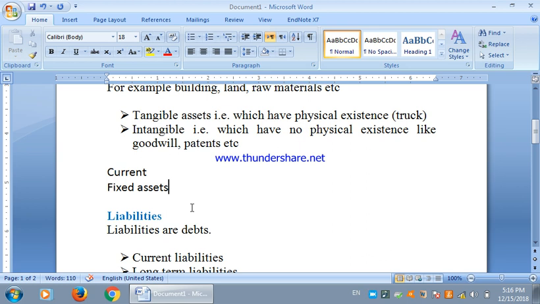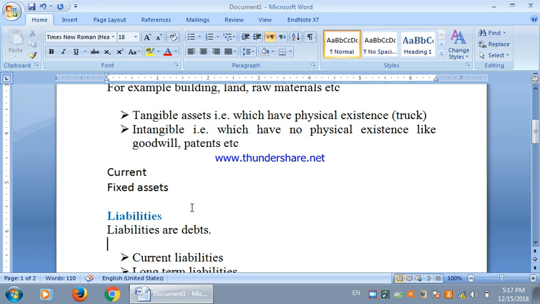For example, if we have raw materials, or some other sort of assets which can be easily converted into cash, they will be treated as current assets, while those assets which cannot easily be converted into cash or which can benefit the business for a longer period of time, that is usually more than a year, are treated as fixed assets. For example, building, land, machinery, everything is considered as fixed assets because they benefit the business for more than 1 year.